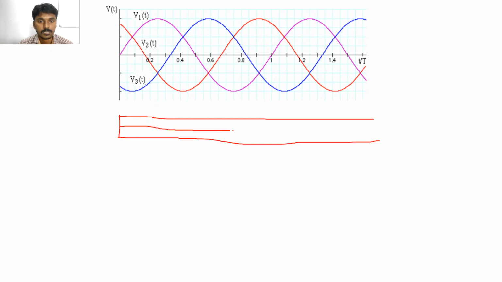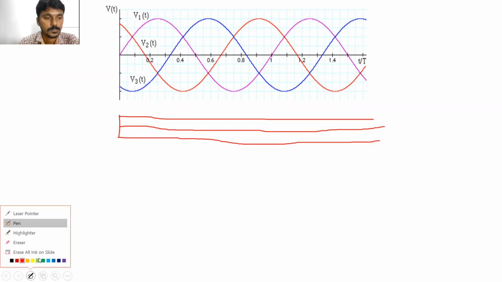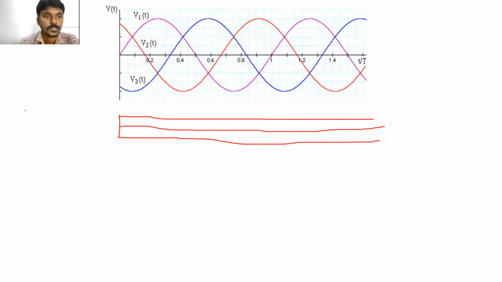When the T1 is turned on, can anyone tell please? When is T1 turned on? If the firing angle alpha is equal to 60 degrees, when the T1 is turned on?